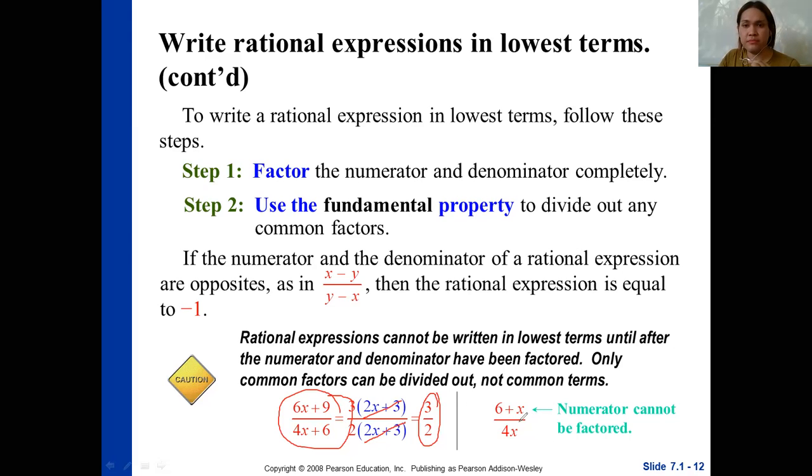Another thing, this one, you cannot cancel this one, the x in here. Why? Because they are not in factored form. Again, you can only cancel common factors, but not common terms. So that's the meaning of the one that I said a while ago. So I hope you'll be able to remember how to write rational expressions in lowest terms.